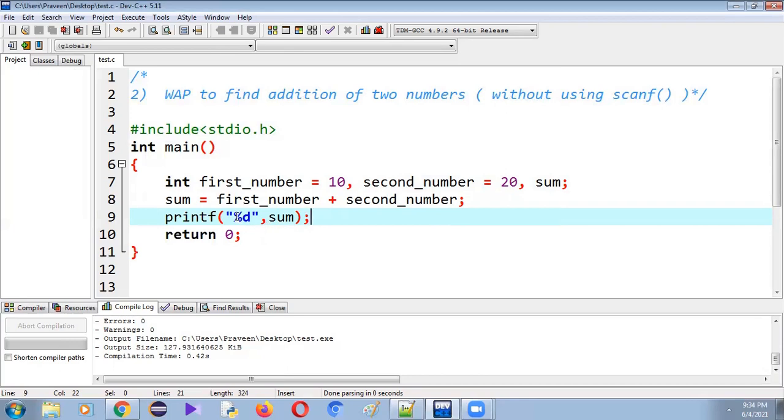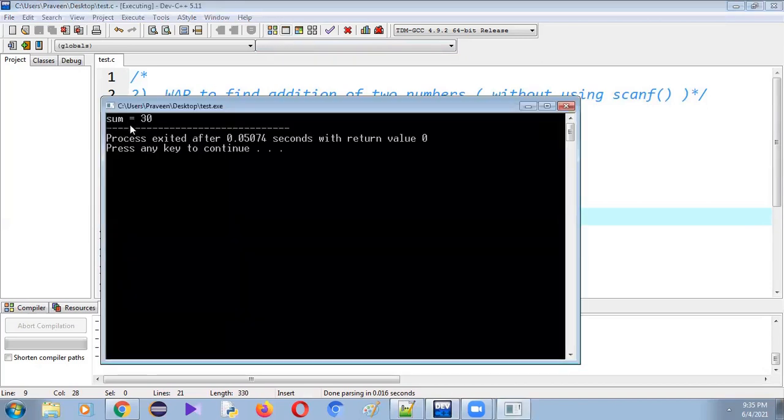So let me give clear information to the user about what we are displaying: sum is equals to %d. Whatever text we enclose within the double quotes will be printed as it is. So what is the expected output? Sum is equals to 30, we will get it. So save, compile and run it. Sum is equals to 30.